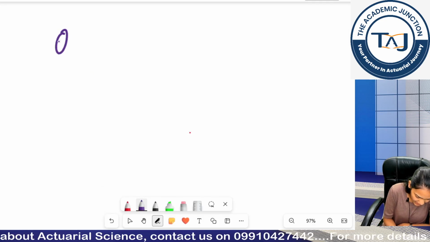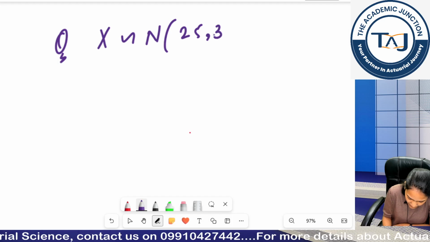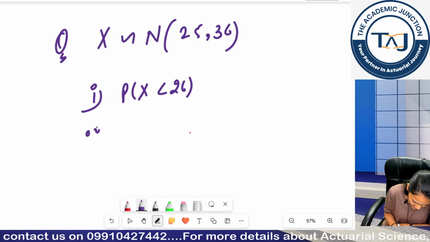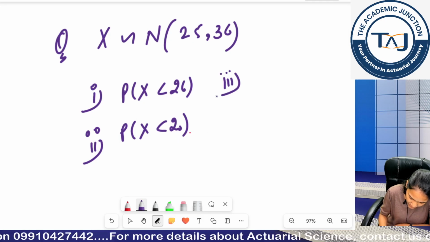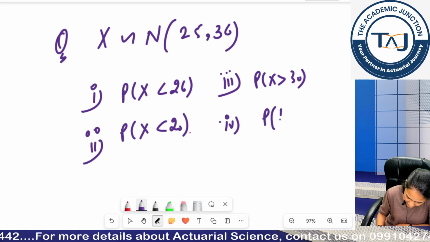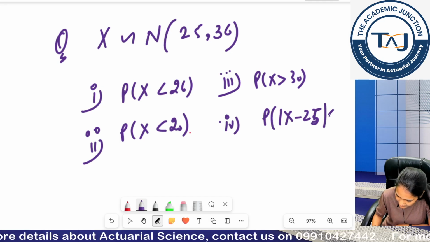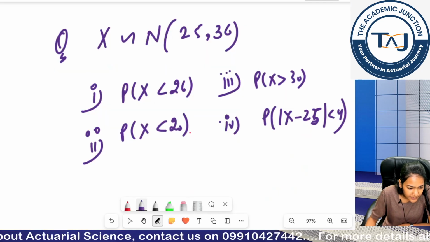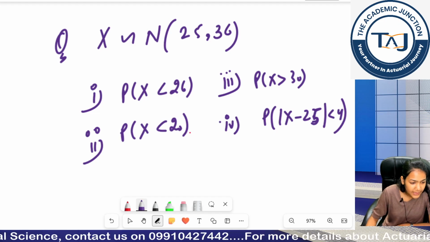I am giving you some time to solve the question. Your x follows normal distribution 25, 36. Your first part is probability x is less than 26. Your second part is to calculate x is less than 20. Your third part is to calculate x is greater than 30. And your fourth part is to calculate probability x minus 25 is less than 4. Let me check this fourth part. Yes, these are the questions.